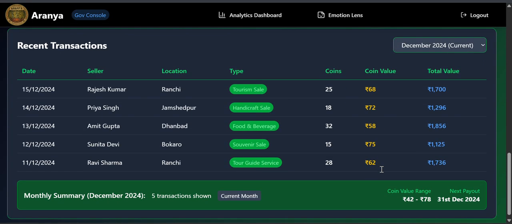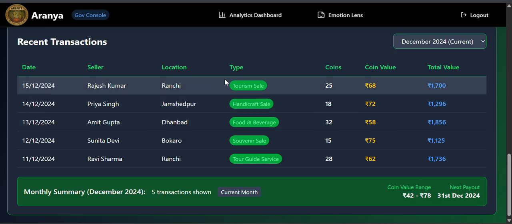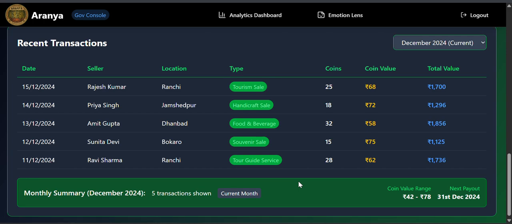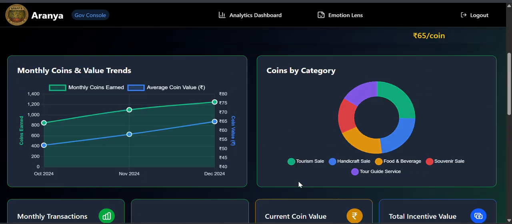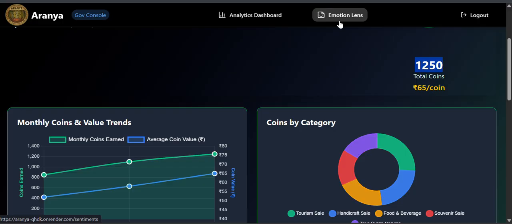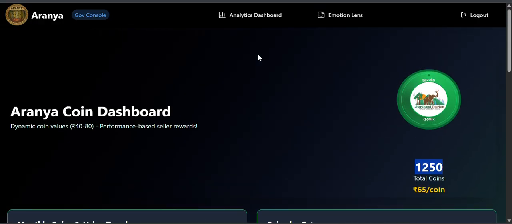Next, we have the sellers' information across Jharkhand and the total amount to be paid out to them. Next, the government will have an Emotion Lens, which means the sentiment analysis dashboard. This will be implemented through the BERT model, which is currently under development. Hence, we can see the sentiment is loading.